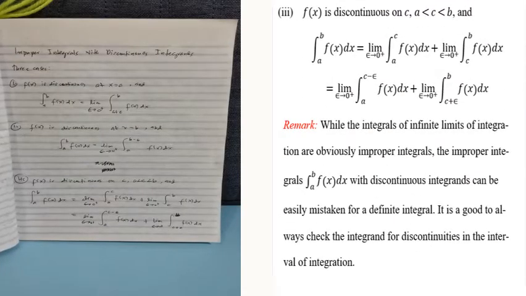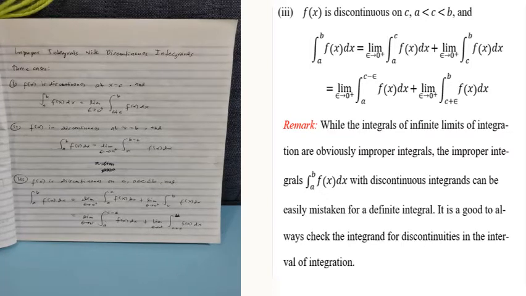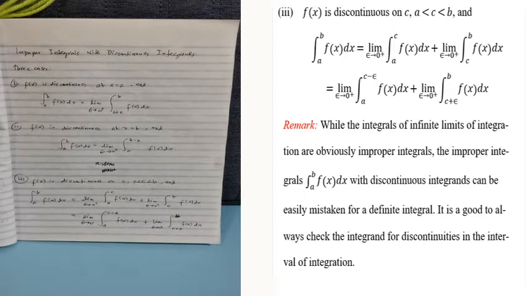Okay, so ito yung sinasabi natin kanina na next section, improper integrals with discontinuous integrands. Kanina kasi improper integrals with infinite limits. So dito, improper integrals with discontinuous integrands. So we have three cases to consider here in this topic.